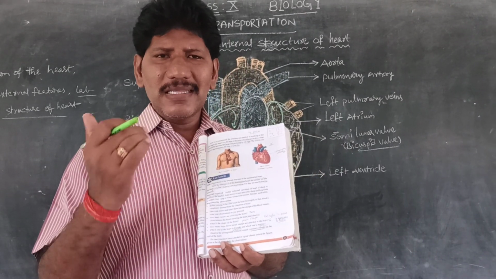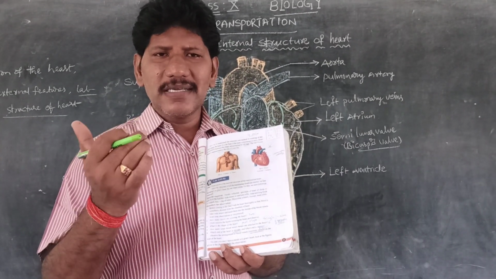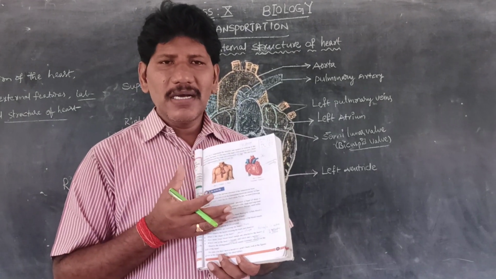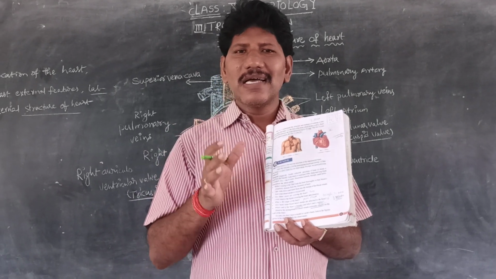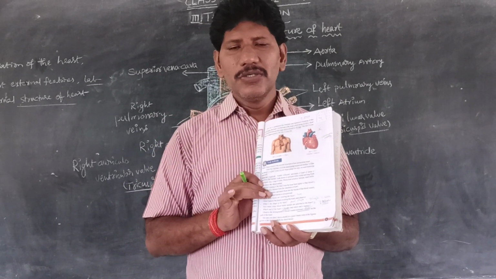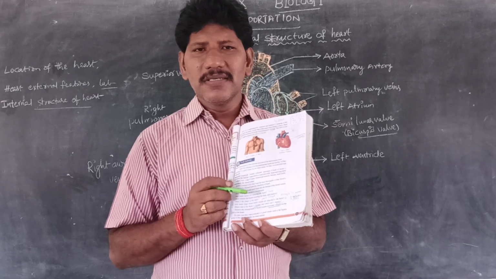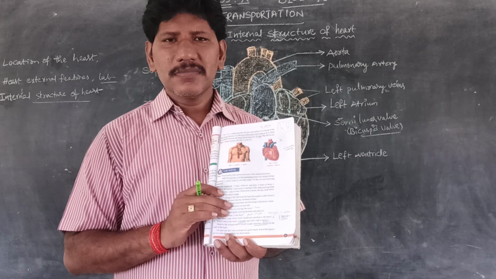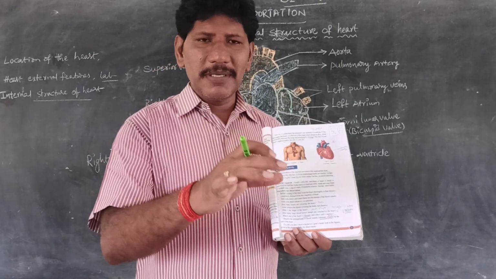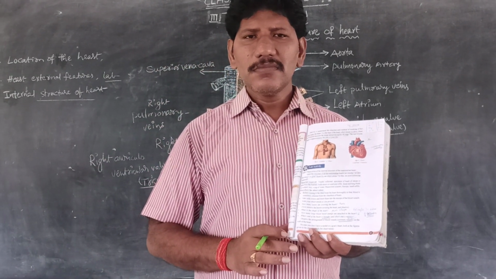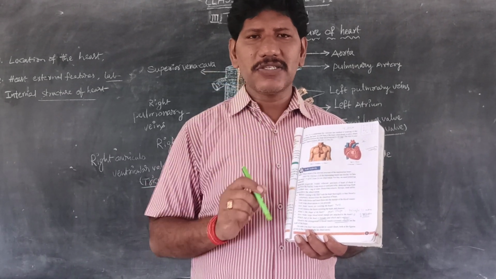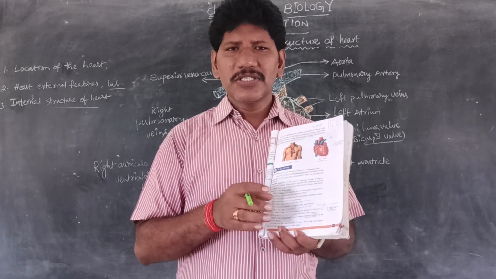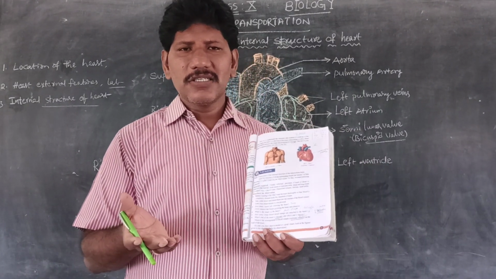And some other materials or apparatus are required to open up this mammal heart, and we have to observe the internal structure of the mammal heart. So what materials or apparatus are required? We need a dissection box or a dissection tray, one tray for keeping this specimen, a scalpel, which is an arrow-like structure that can be used to open, and one pair of scissors which can open up the internal structure of the heart.